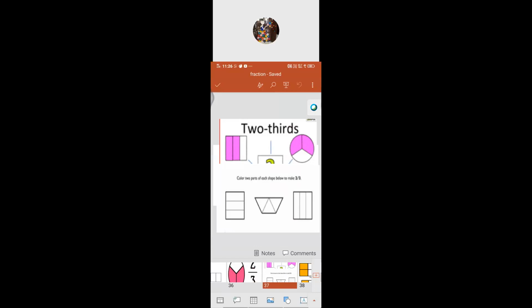So similarly, you have to color only 2 parts out of 3.